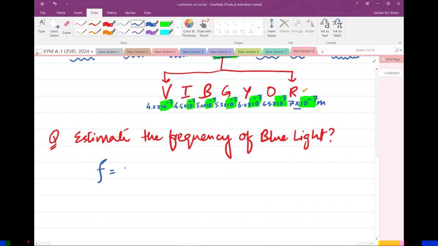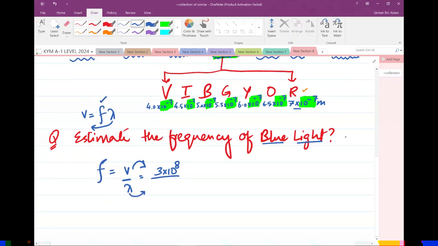You would have to recall frequency is equals to V over lambda. This comes from the general wave equation V equals to F lambda. We want to estimate the frequency, so the wavelength goes on to the other side and gets divided. Just recall that blue light is an electromagnetic wave, so it needs to have a speed of 3 into 10 raised to power 8. Now you divide it by wavelength.